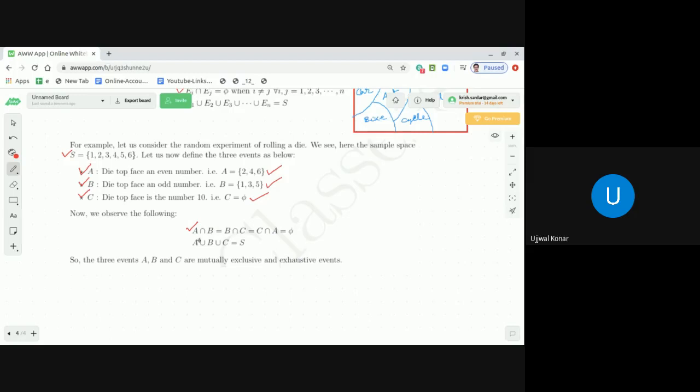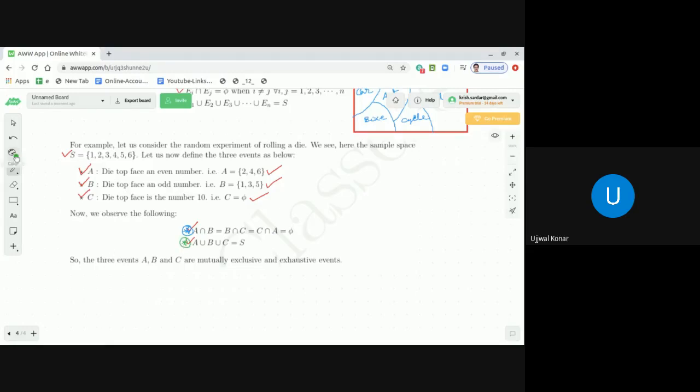And if you put them together, A union B union C is S. The first one, which I am marking in blue, relates to mutual exclusiveness. And the second one, which I'm marking in green, relates to exhaustiveness.